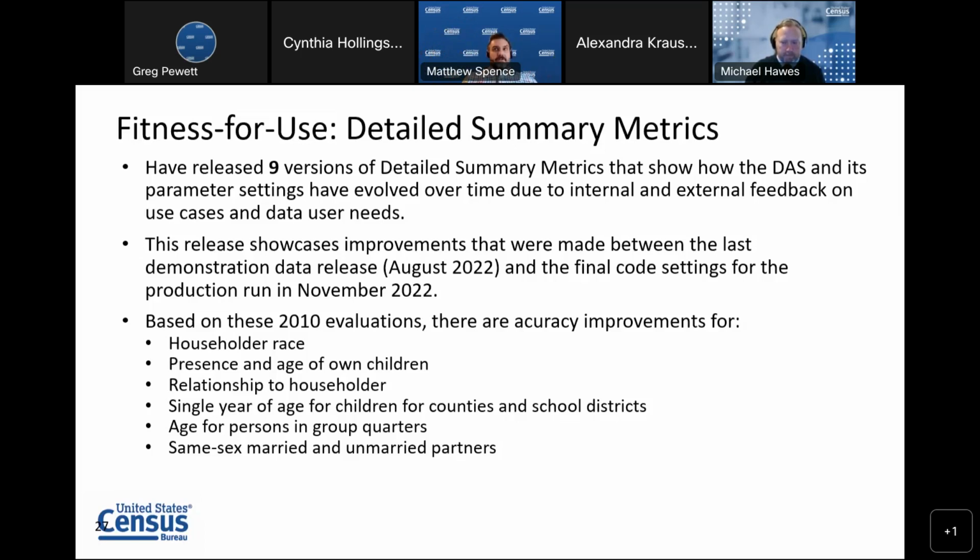But for certain characteristics and at certain geographies, this ends up being a very large part of the error. We do internally have metrics comparing the unswapped data to the disclosure avoidance output, but we're not able to release those because, again, that might leak information about the swap rates and other ways that we publish the 2010 data. So we've been